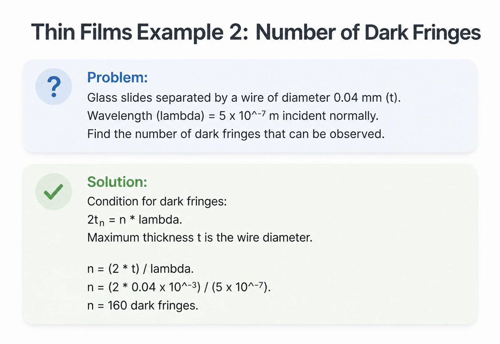This diameter represents the maximum thickness, T, of our air film. The wavelength is 5 times 10 to the negative 7 meters. We use the path difference condition for dark fringes, 2t equals n lambda. We rearrange to solve for n, the number of fringes, which equals 2t over lambda. Plugging in the maximum thickness and the wavelength, we calculate that exactly 160 dark fringes will be formed.